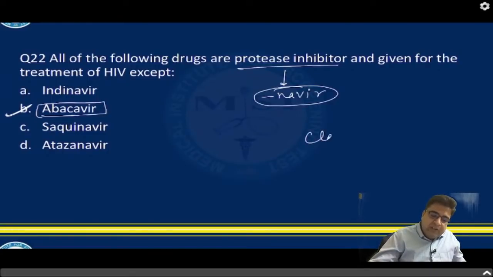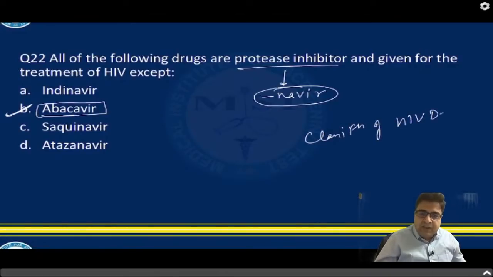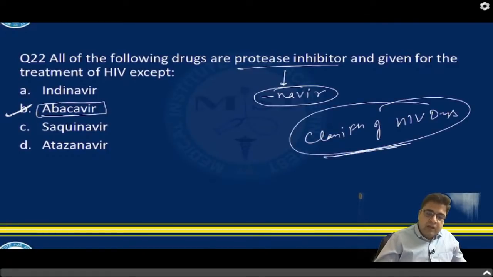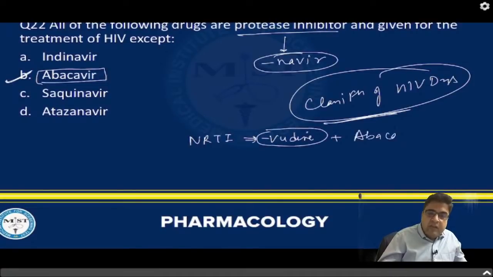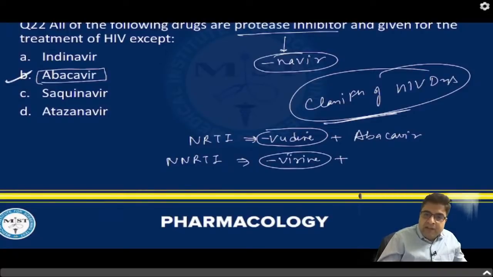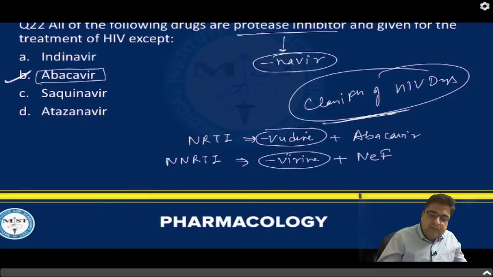So classification of HIV drugs is important for your exam. Read this classification of HIV drugs which we have discussed in detail. During our discussion, we discussed that there is a group of medicines called NRTIs. NRTIs end with the word Vudine, but there is one different drug, Abacavir. The second group is NNRTIs, which end with the word Virin. All these medicines have Virin at the end, but there is one different name, the drug Nelfinavir.